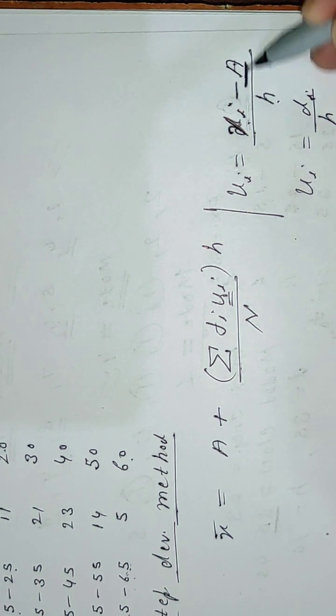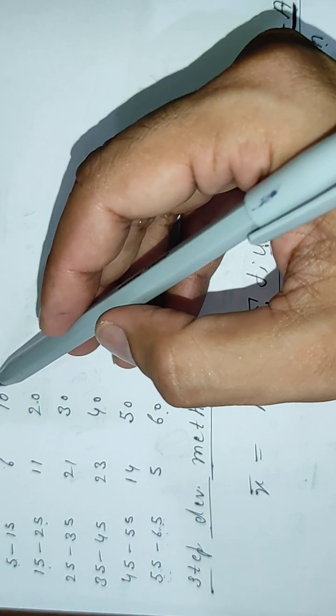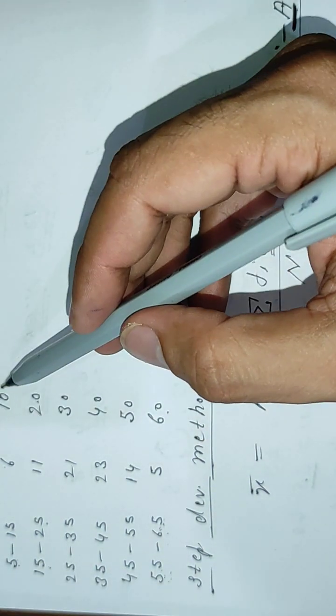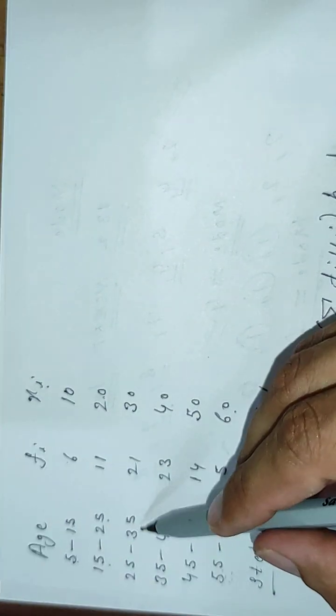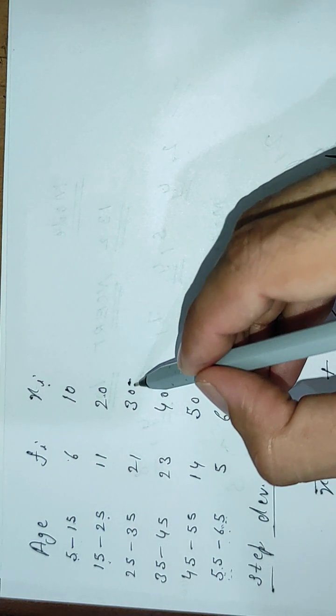Here a is known as assumed mean that we will imagine from any one of these. We have to take the value of a assumed mean from here. You can take anyone. Let us take this 30.